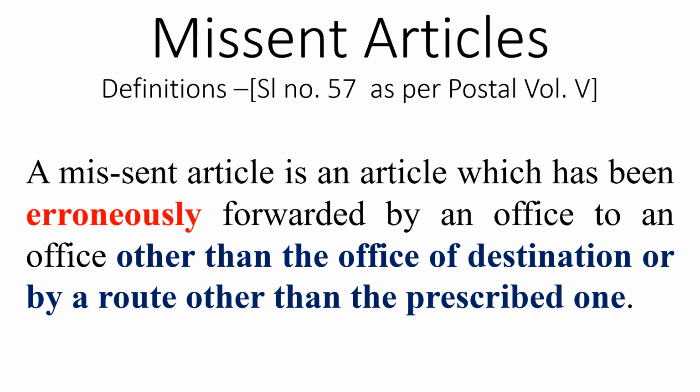For example, article has to send from Bangalore to New Delhi. Instead of sending to Bangalore to New Delhi, if they have wrongly sent it to Bangalore to Mumbai, Calcutta, Chennai, somewhere, so then it is a missent article. This happens due to mistakes of an office or official. Okay, so this is missent article.